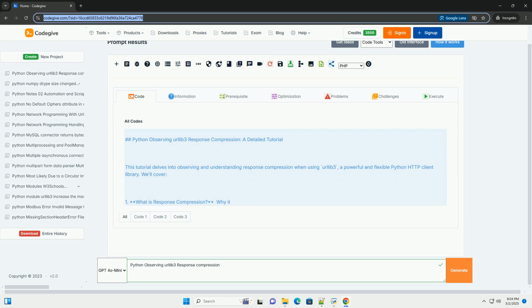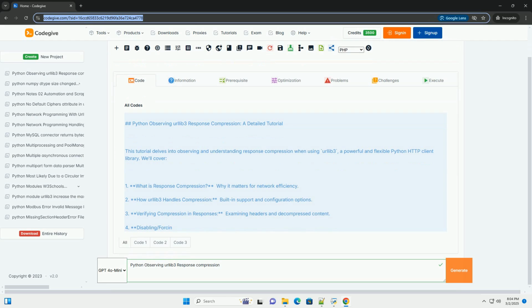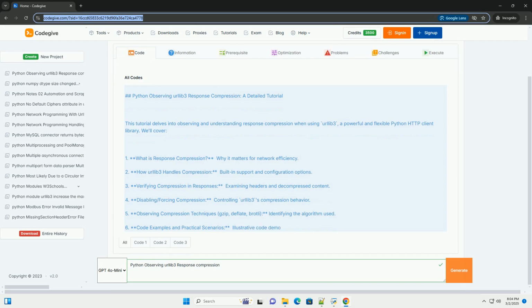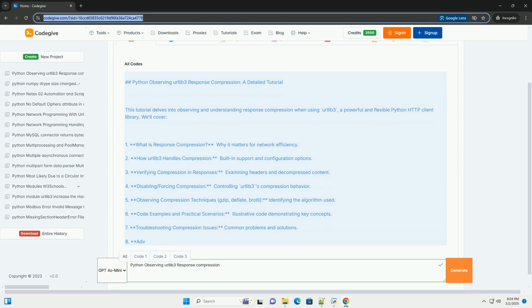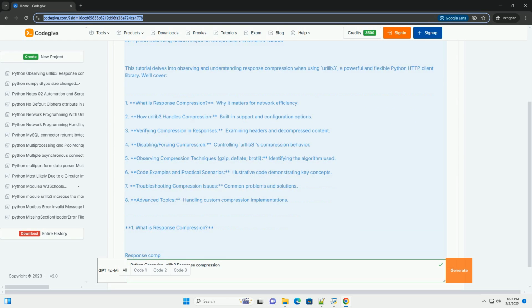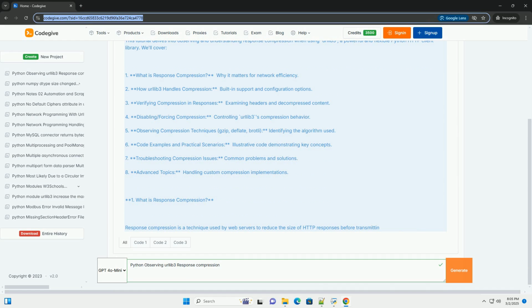Python Observing urllib3 Response Compression, a detailed tutorial. This tutorial delves into observing and understanding response compression when using urllib3, a powerful and flexible Python HTTP client library.